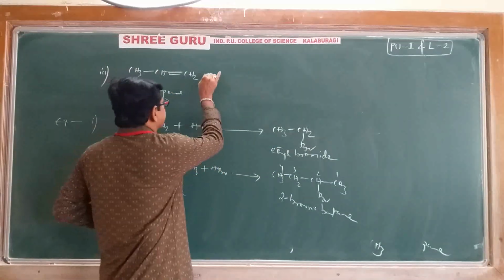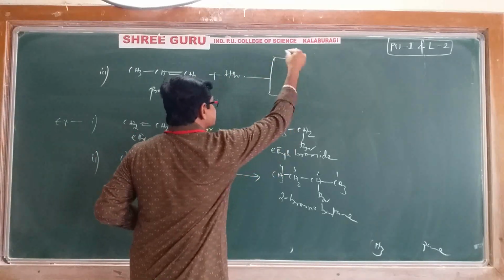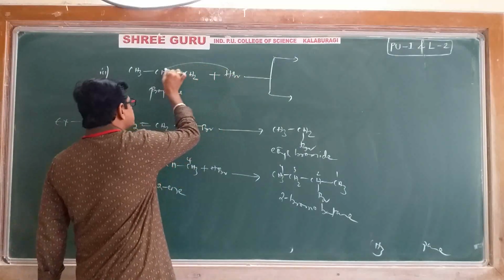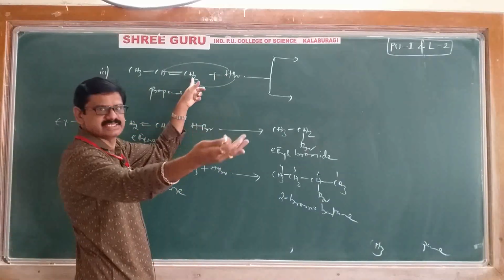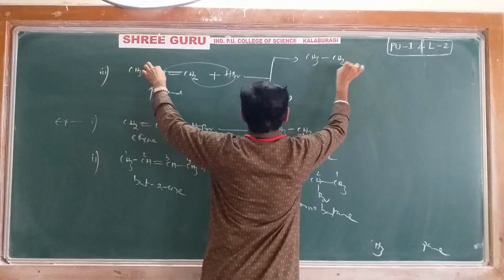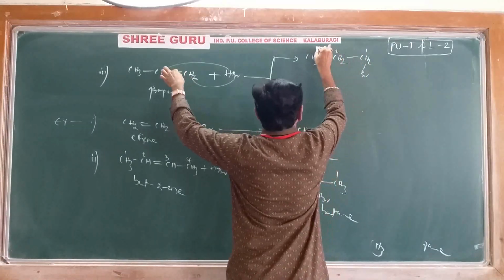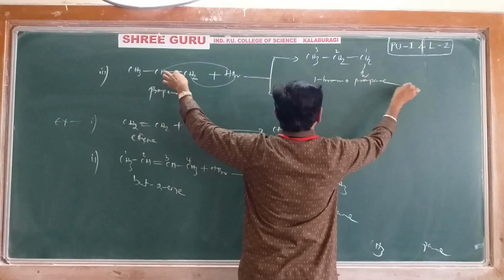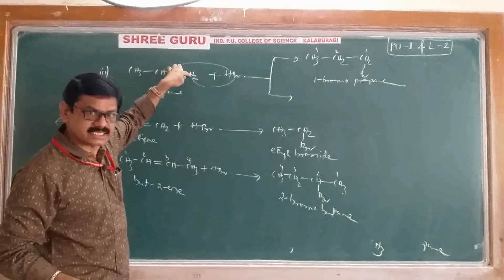And to this unsymmetrical alkene, we are adding hydrogen bromide. Let's discuss both possibilities. First case, I am adding hydrogen here, bromine here. We'll see what happens. CH3, single bond CH2, single bond CH2Br. 1, 2, 3, 1-bromopropane is obtained if you add hydrogen here, bromine here.